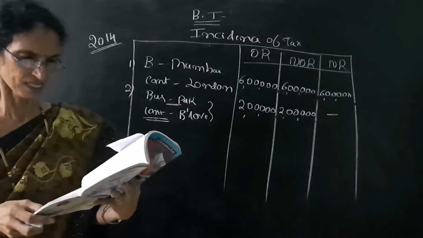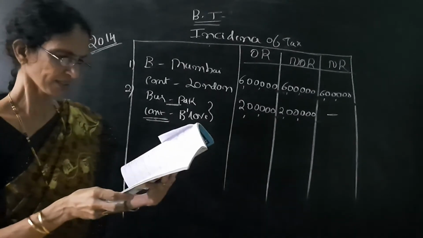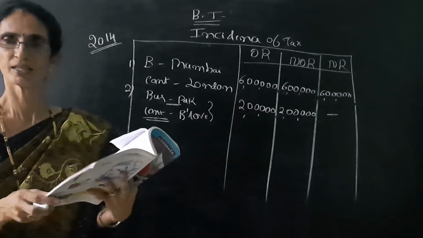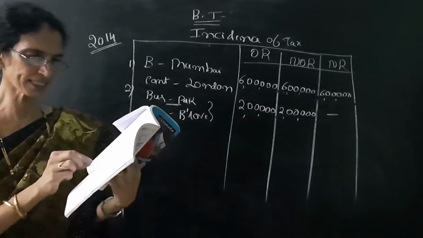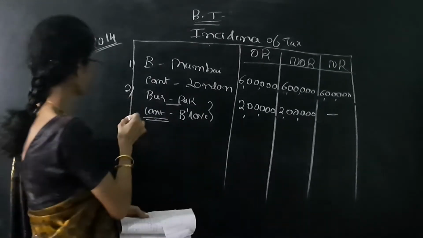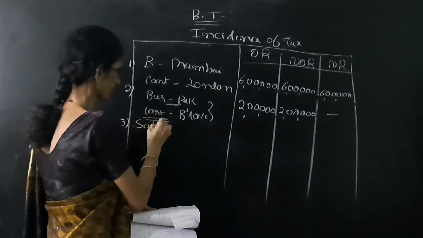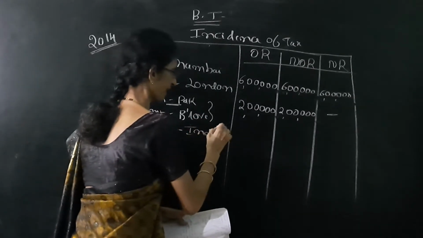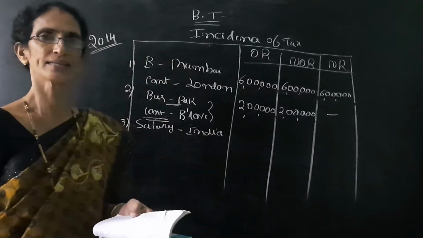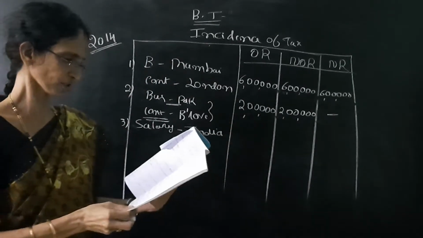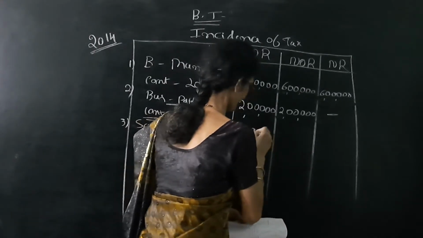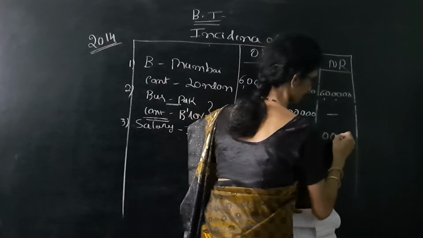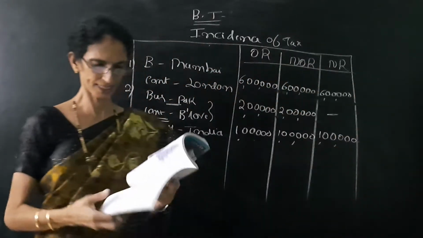Next third one is salary received in India. Within bracket it is given including rupees 60,000 for service in UK. So no need of seeing the bracket. It is enough if you see where the salary is received. So it is given salary received in India. So if any income arises in India, then it is yes, yes, yes. So the amount is 1 lakh. So we have to write in 3 columns 1 lakh, 1 lakh and 1 lakh, because it is due in India.